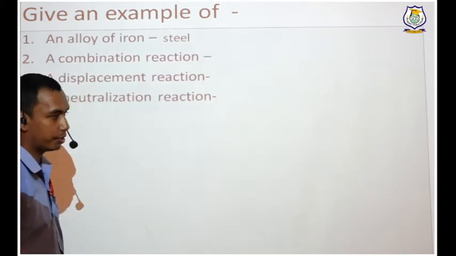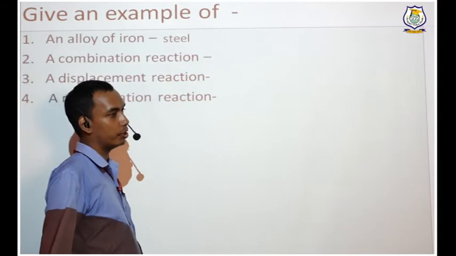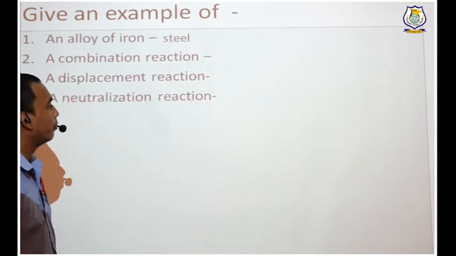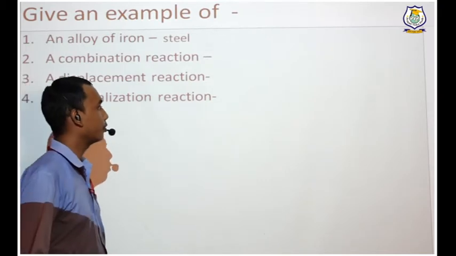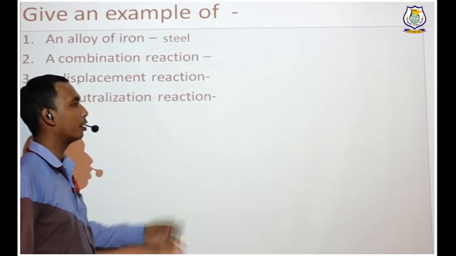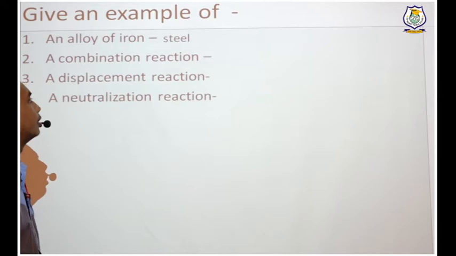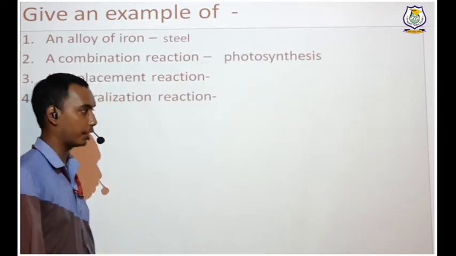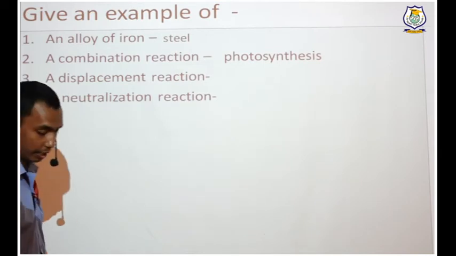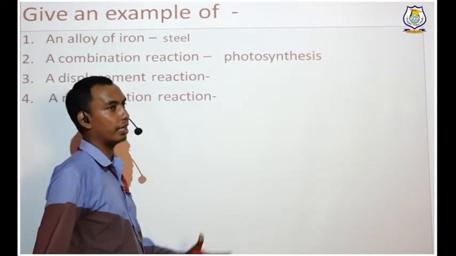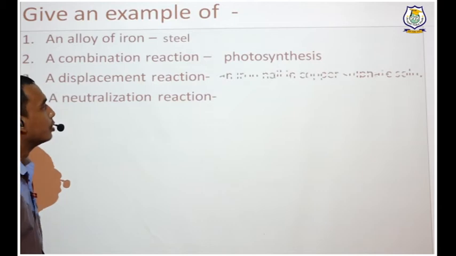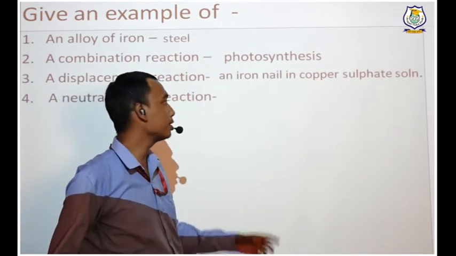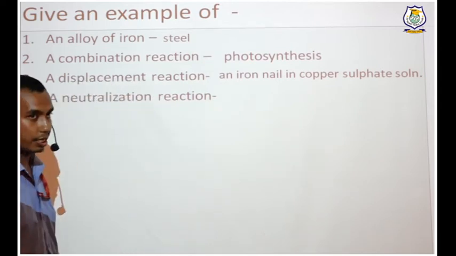Next, a combination reaction. You have to give an example of a combination reaction. We have understood many types of combination reactions. You can write any one of them, but try to prefer the one which I have written. Like photosynthesis. Photosynthesis is a combination reaction. Displacement reaction. We have performed that activity of the iron nail. An iron nail in copper sulfate solution is an example of a displacement reaction.